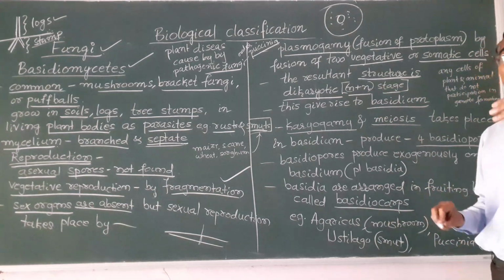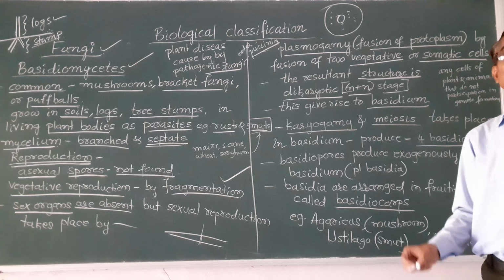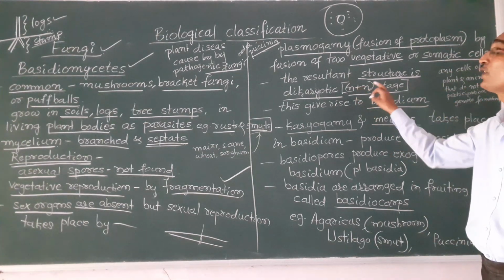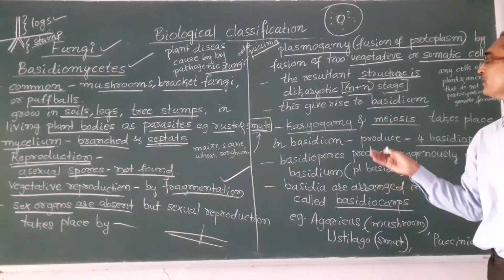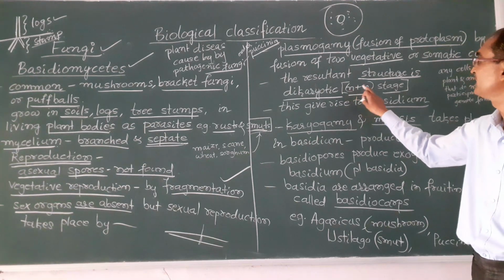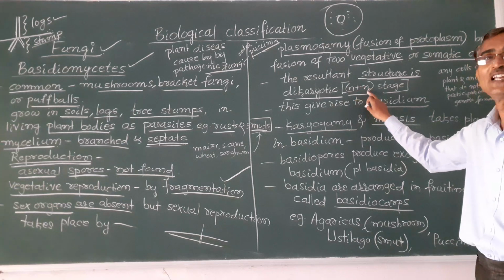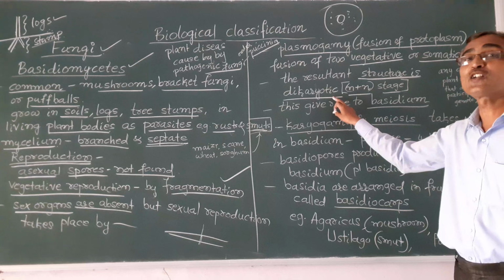You see, we have already learned this. What is that dikaryotic stage? Wherein both the nuclei won't fuse immediately. For a short period of time they remain in the form of N plus N. These are two haploid nuclei that won't fuse immediately, and this stage is known as the dikaryotic stage.